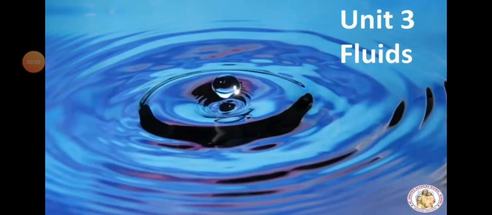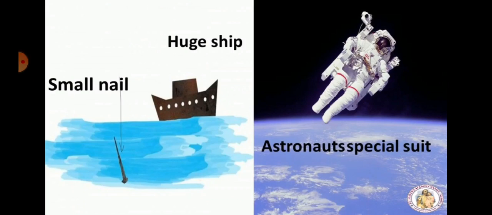Going to learn Unit 3 Fluids. Dear student, why does a small iron nail sink in water but a huge ship of heavy mass float on sea water? Why do astronauts have to wear a special suit while traveling in space? What is the reason? All these have a common reason called pressure.